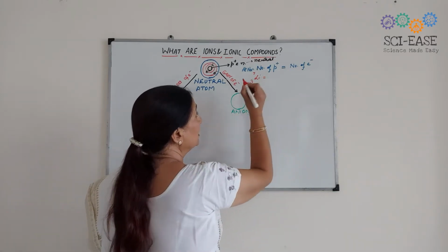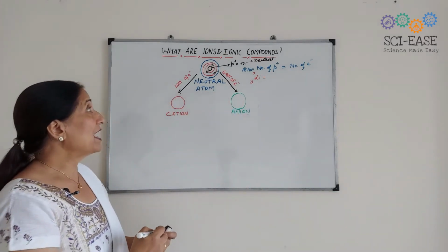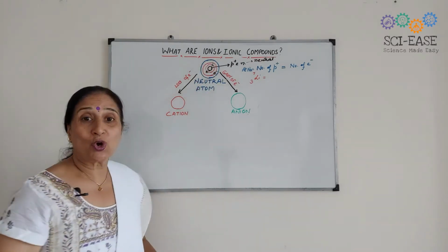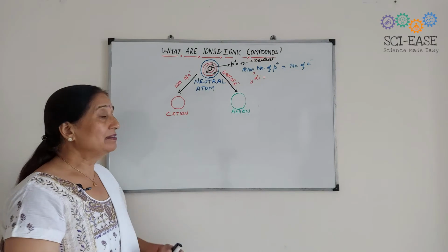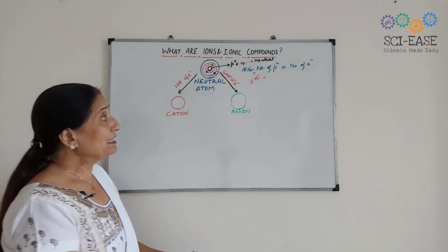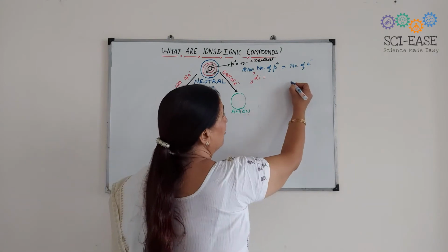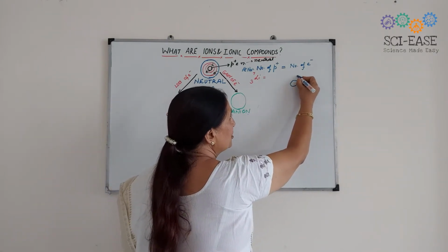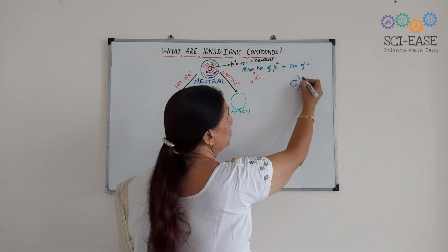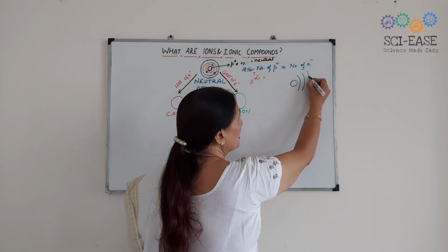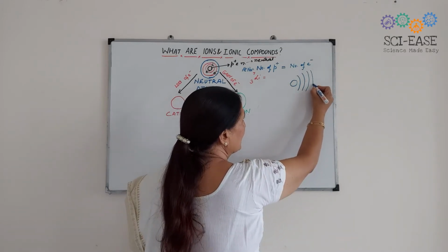So how are the electrons arranged in these orbits or shells? One thing I want to tell you, suppose this is the nucleus. In the first shell, which is near to the nucleus, only 2 electrons can be accommodated.